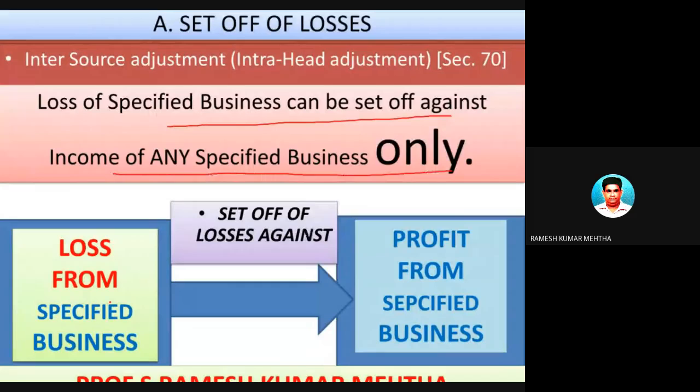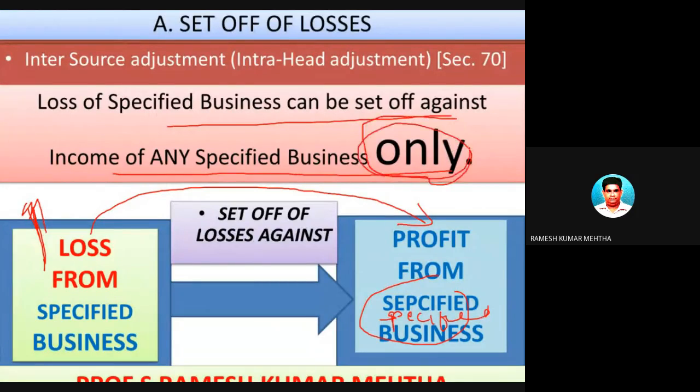So if it's a specified business as mentioned under the Income Tax Act, and there is a loss from that specified business, it can be set off against profit of specified business only. I'm emphasizing the word only, only, and only. So you should not look at other sources of income.